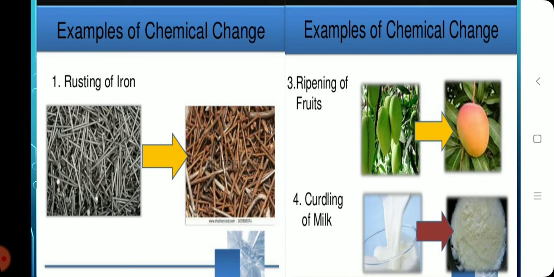Curdling of milk. Milk contains lactose sugar. When you curdle the milk, lactose is converted to lactic acid. It changes from liquid state to semi-solid state. So this is an irreversible change. We cannot get back milk from the curd. So all these are examples of what? Chemical change.